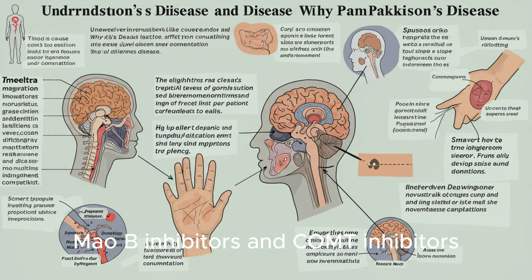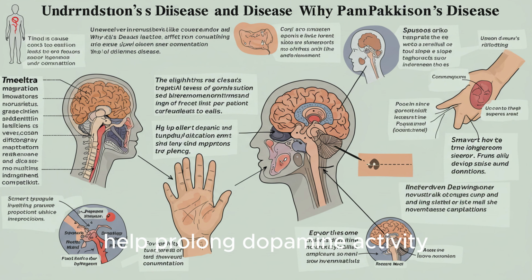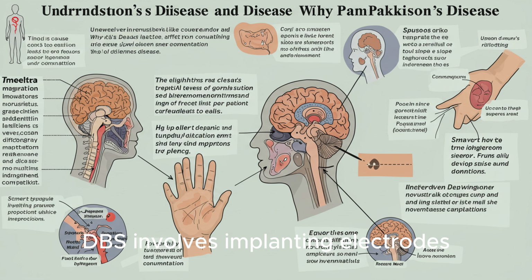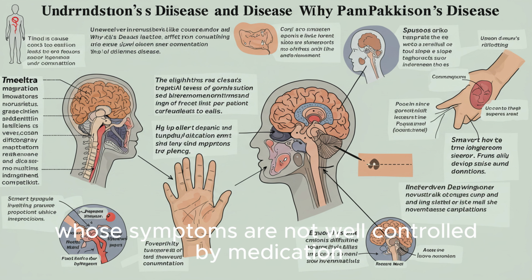MAO-B inhibitors and COMT inhibitors help prolong dopamine activity. Surgical options. Deep brain stimulation, DBS, involves implanting electrodes into specific areas of the brain. DBS is used for patients whose symptoms are not well controlled by medication.